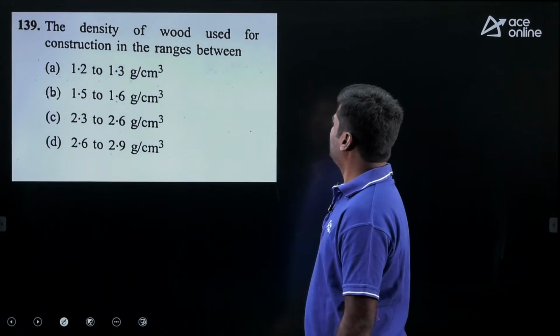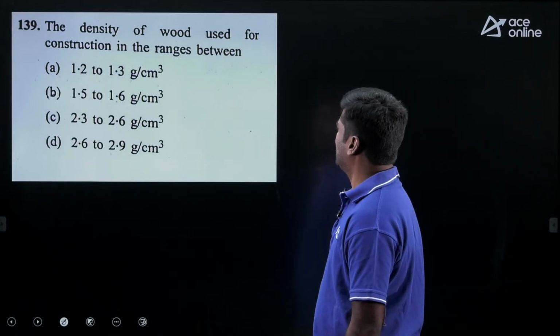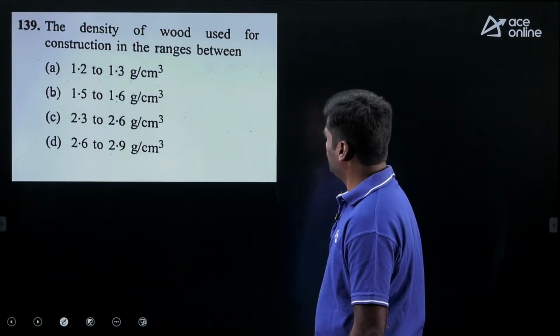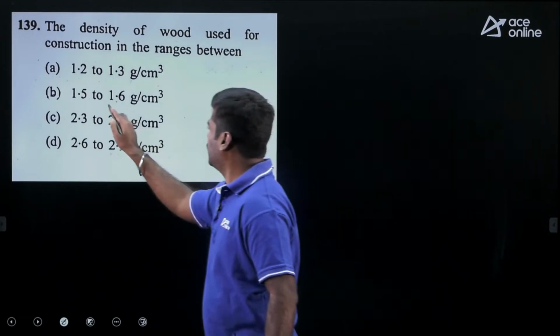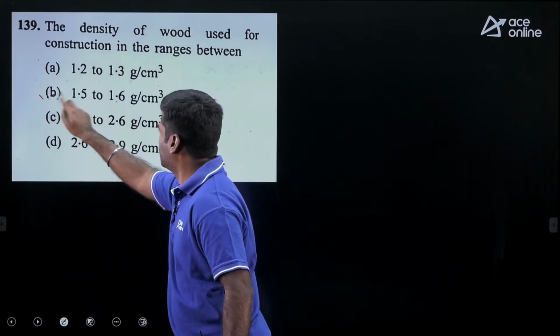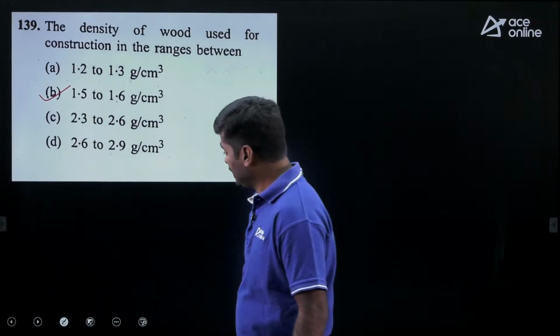Then come to the next question. The density of wood used for construction ranges between, it is around 1.5 gram per centimeter cube, right? Then see the next question.